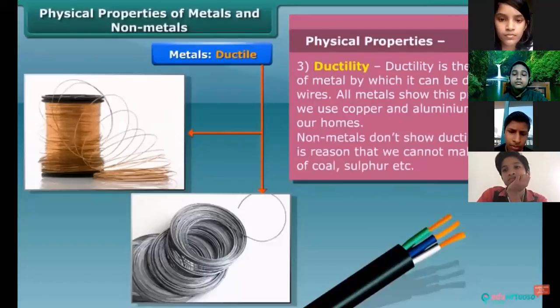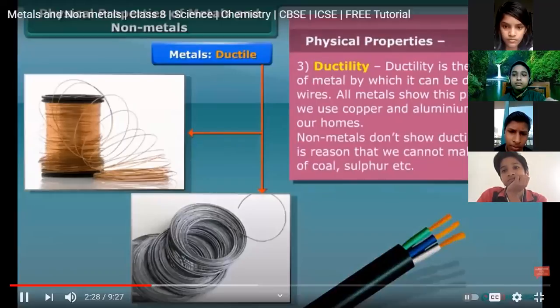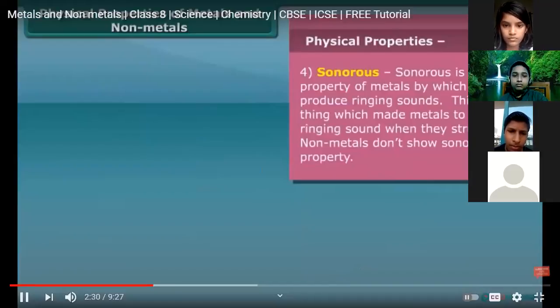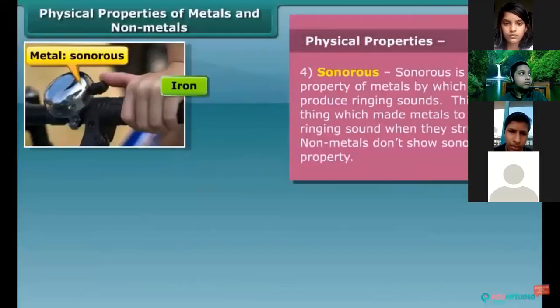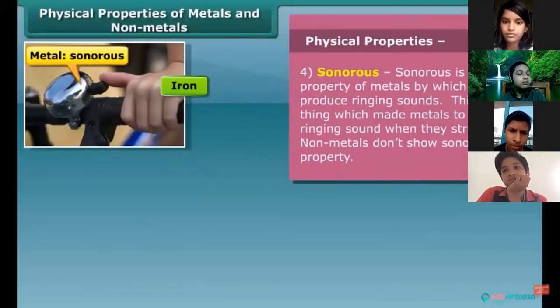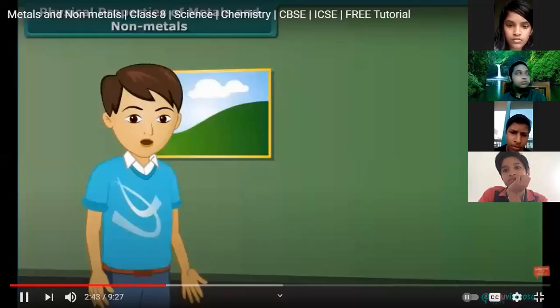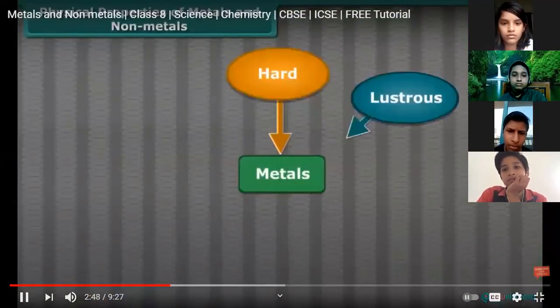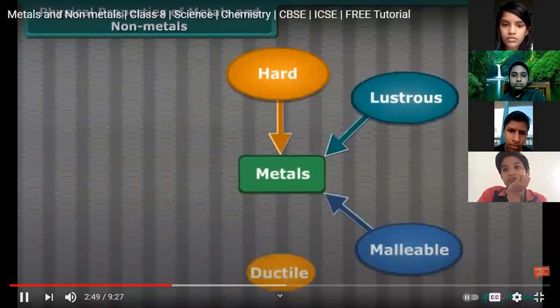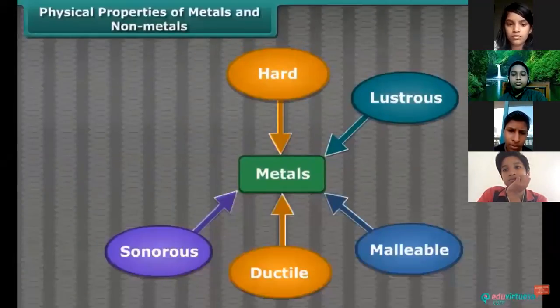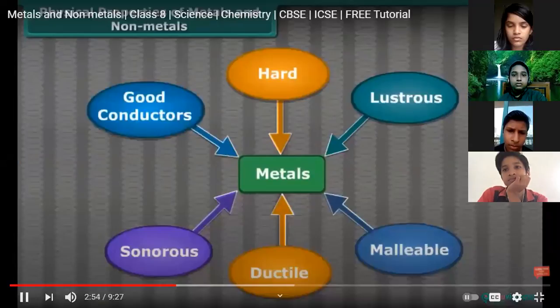Now let's talk about another property of metals, that is sonorous. Metals produce ringing sounds when they are struck, so they are said to be sonorous. The materials other than metals are not sonorous. So friends, by these properties we can say that metals are hard, lustrous, malleable, ductile, sonorous, and good conductors of heat and electricity. So this is very important.